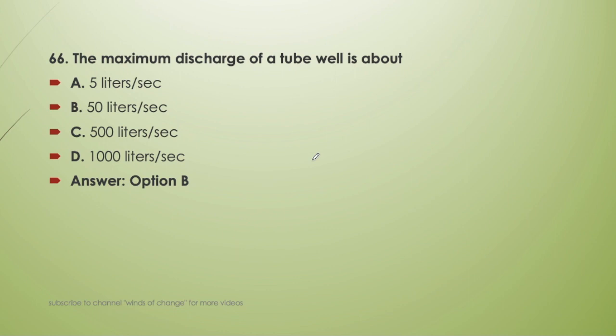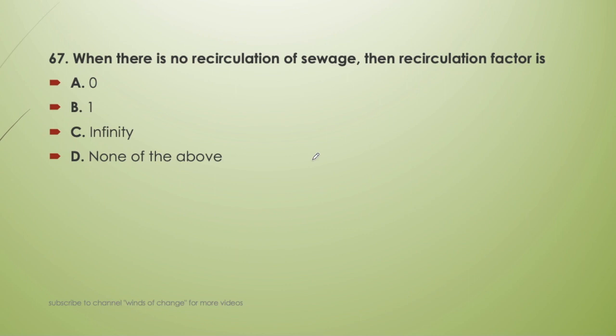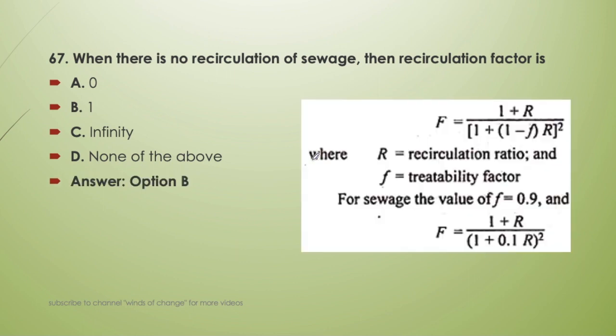Okay, next question. When there is no recirculation of sewage, then the recirculation factor is 0, 1, infinity, or none of the above. So for this we have to go by the formula of recirculation factor. We can see here that in this formula it is (1 plus R) upon (1 plus (1 minus F) R) whole square, where R is the recirculation ratio and F is the treatability factor. Usually this value is taken as 0.9. So this formula becomes (1 plus R) upon (1 plus 0.1 R) whole square.